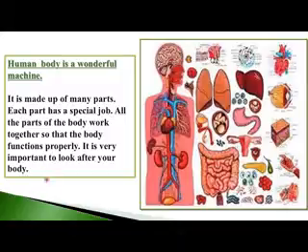If there is any problem in any part of the body, in any organ, it affects the whole system or the whole body of the organism. So it is very important to look after your body. That's why we mention that the human body is a wonderful machine, and all organs work together in coordination.